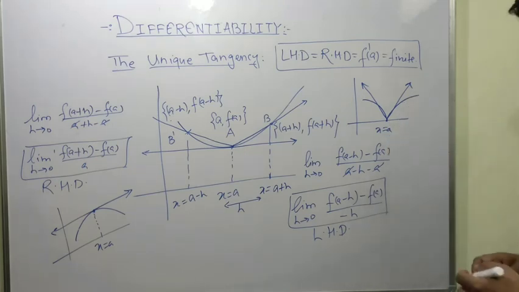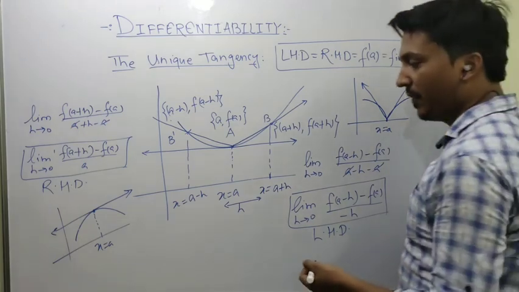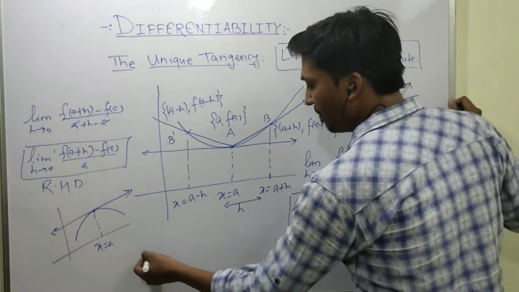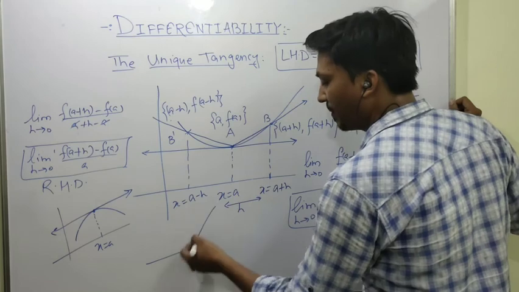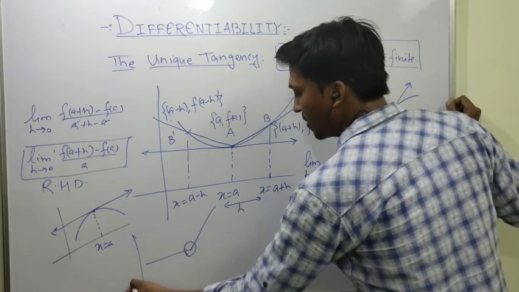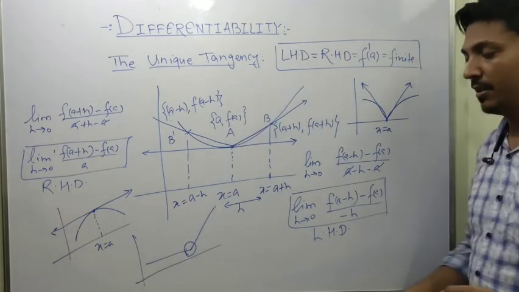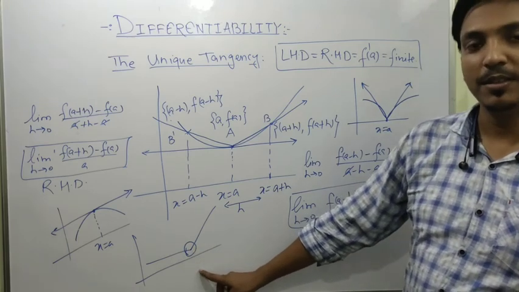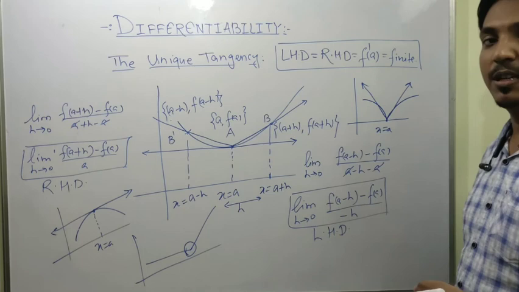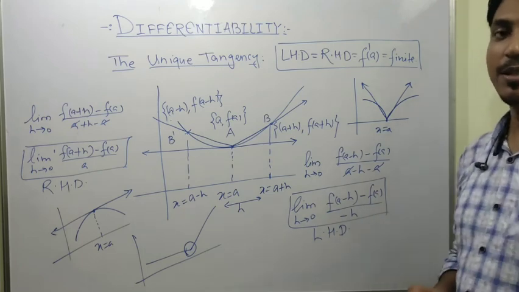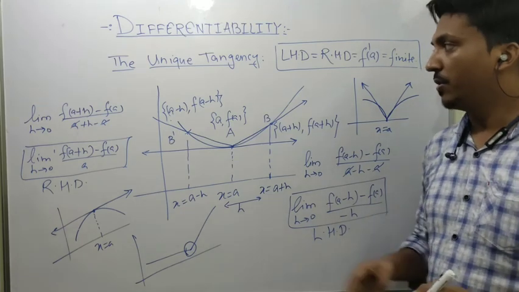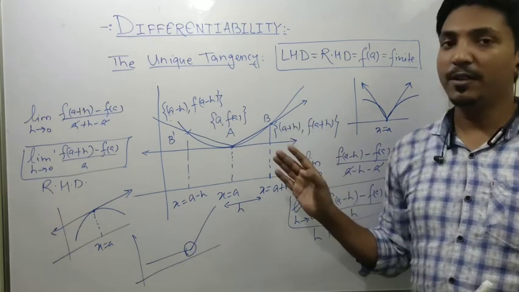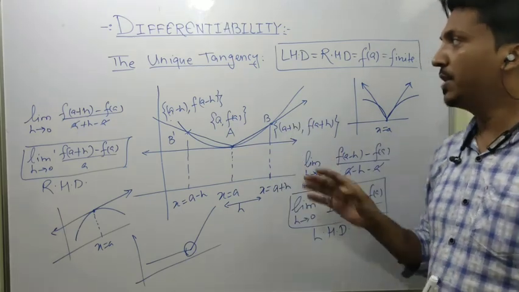Okay. So in short, if a graph has a sharp turn, then the function is not differentiable where the graph takes the sharp turn. Okay. Or if a graph is discontinuous, then also the function is not differentiable. So this is the complete classical definition of derivability or differentiability.